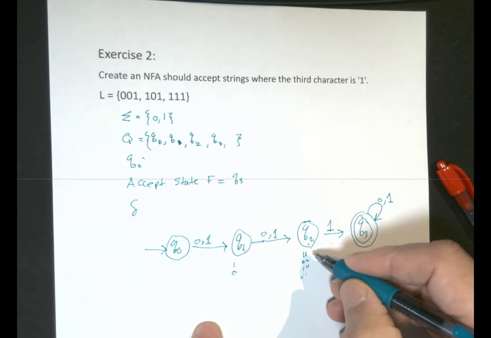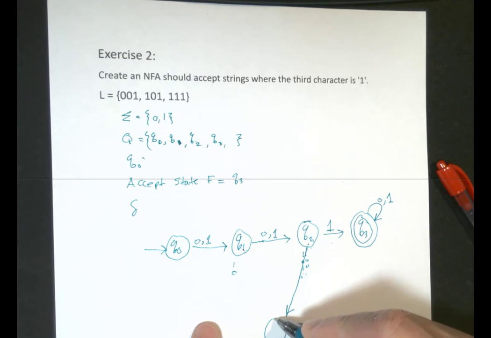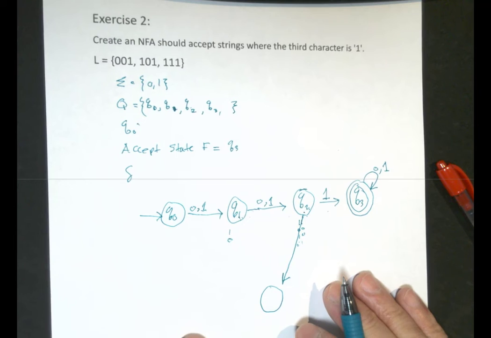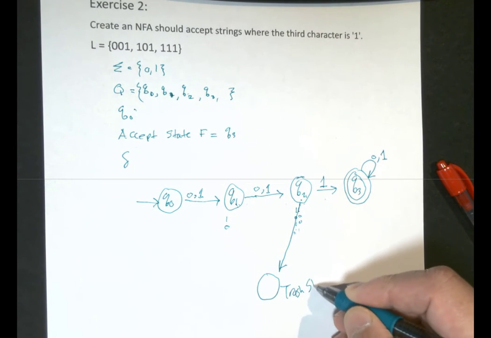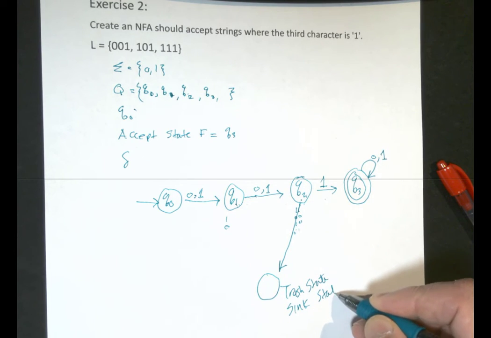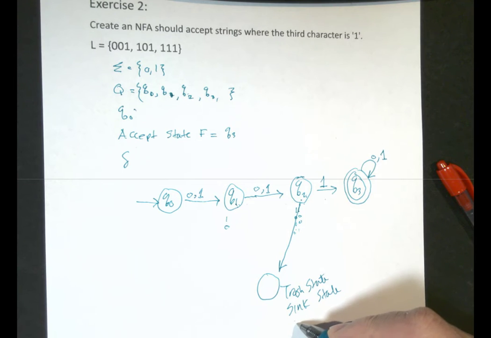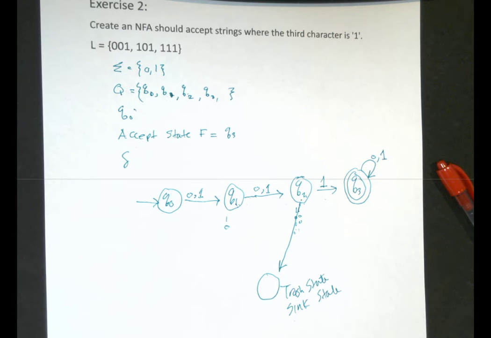Or we can also design a trash state, or sink state, or dead state.